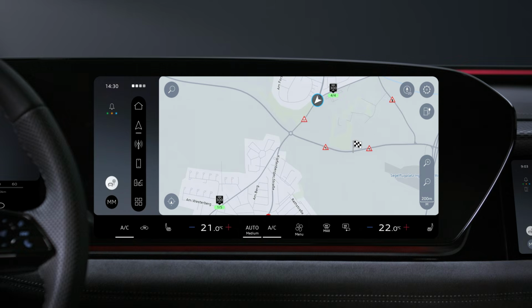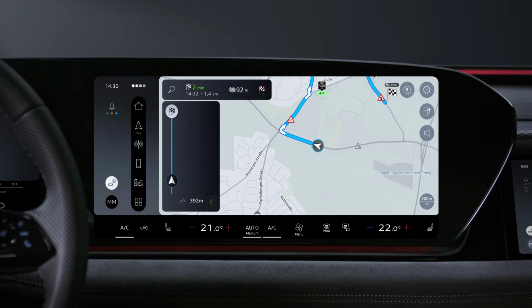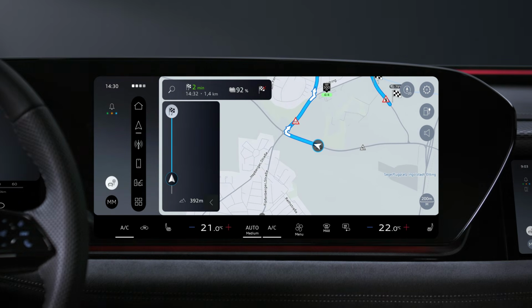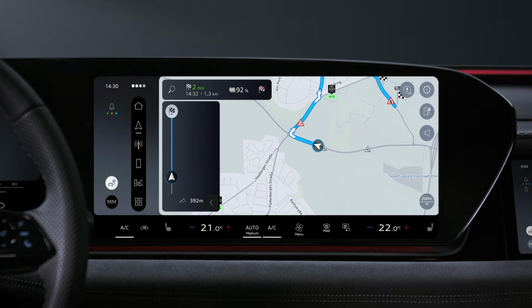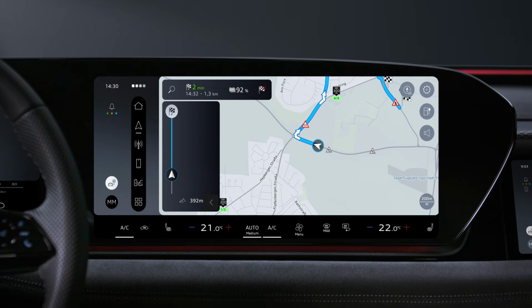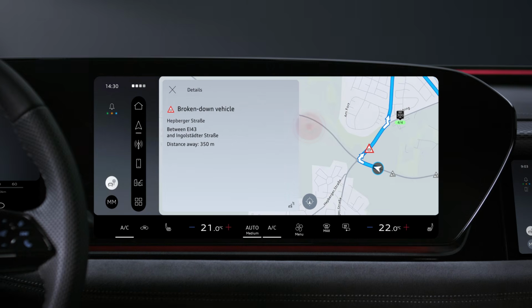With the exception of poor visibility, all detected warnings are shown on the map, even if the route planner is not active. If the route planner is active, warning symbols that are not on your route are grayed out. Tap on a warning symbol for detailed hazard alerts.